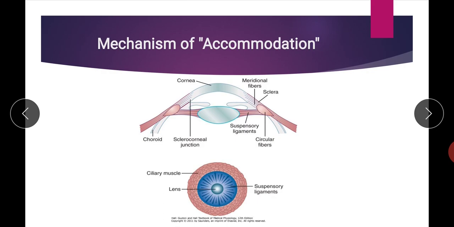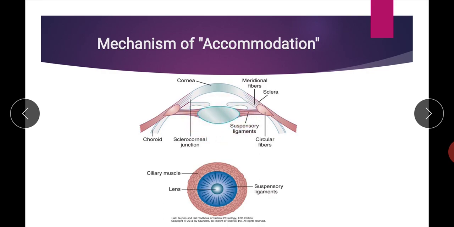When we are seeing a far object, at that time the lens remains tense by the stretching of the suspensory ligament, and this ligament is attached to the ciliary muscles. So, with these ciliary muscles in the relaxed state, the suspensory ligament fibers are tense, and they also keep the lens in the tense form, or we can say the lens is somewhat flatter than its usual characteristic. So the lens is flat when we are seeing a far object.